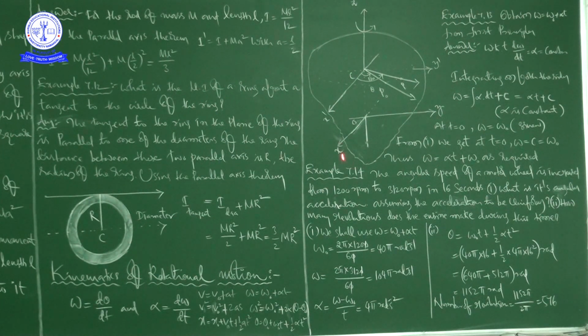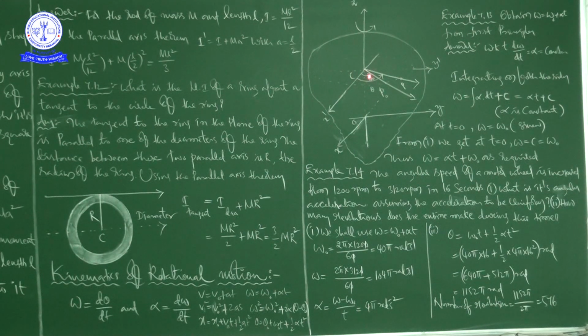Now just see this picture. Here we have the x axis, y axis and z axis, and similarly the x dash axis, y dash axis and z axis. With respect to time, the position of the particle is going to change in rotational motion. He is trying to explain this through the picture, with theta and theta naught.